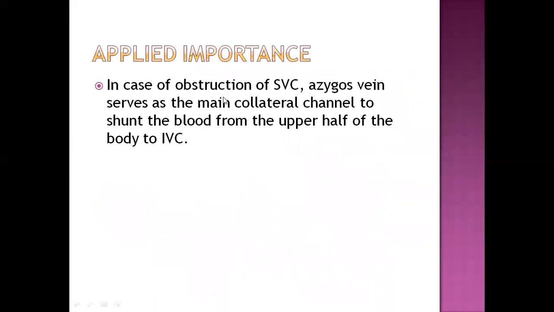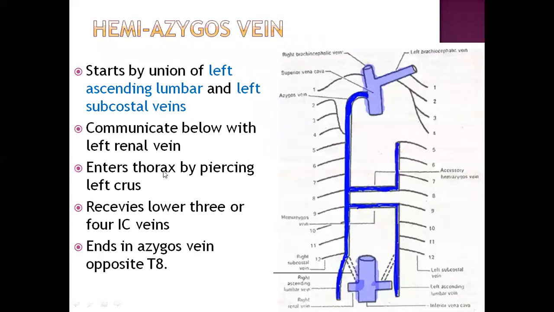In case of obstruction of the superior vena cava, the azygos vein serves as a main collateral channel to shunt the blood from the upper half of the body to the inferior vena cava. So that's the reason in our case scenario, we saw the obstruction of the superior vena cava. In that case, the azygos vein was dilated because it is now shunting the blood from the upper half of the body to the inferior vena cava.